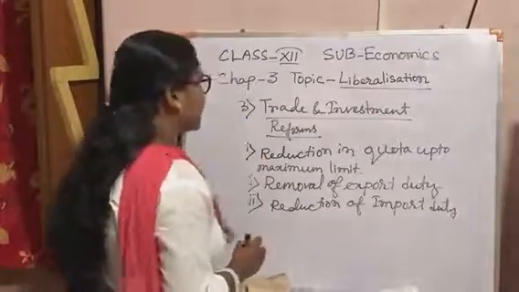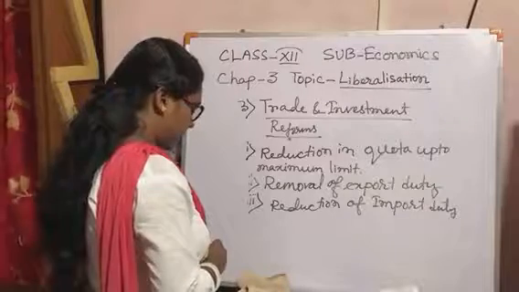So these are under the trade and investment reforms.